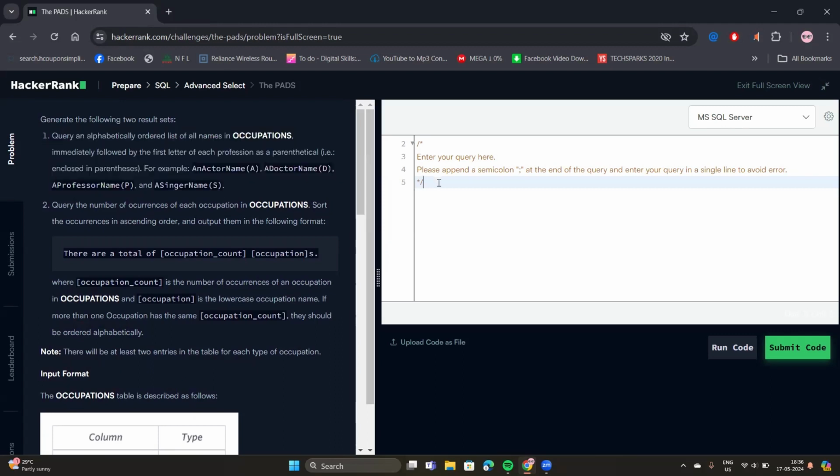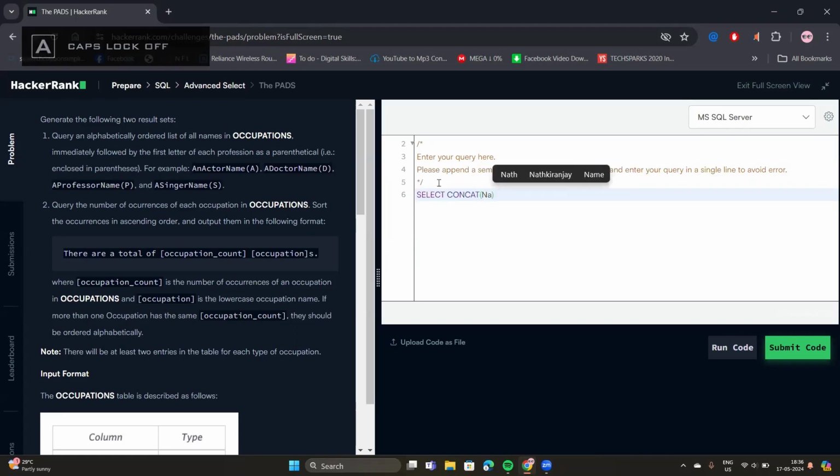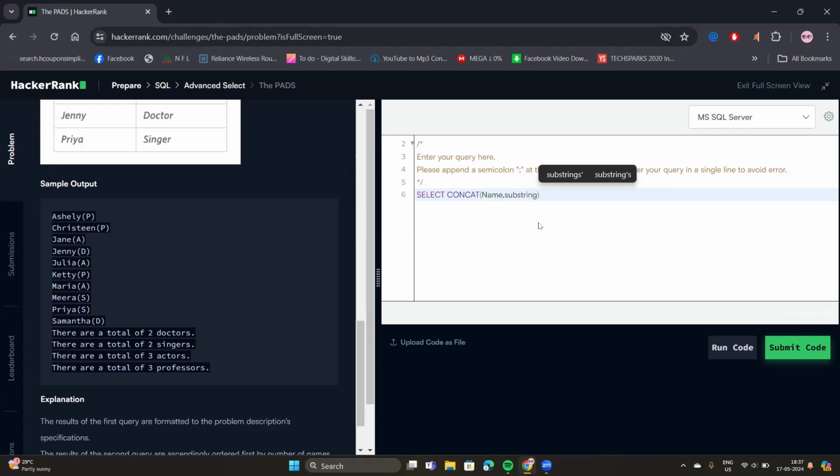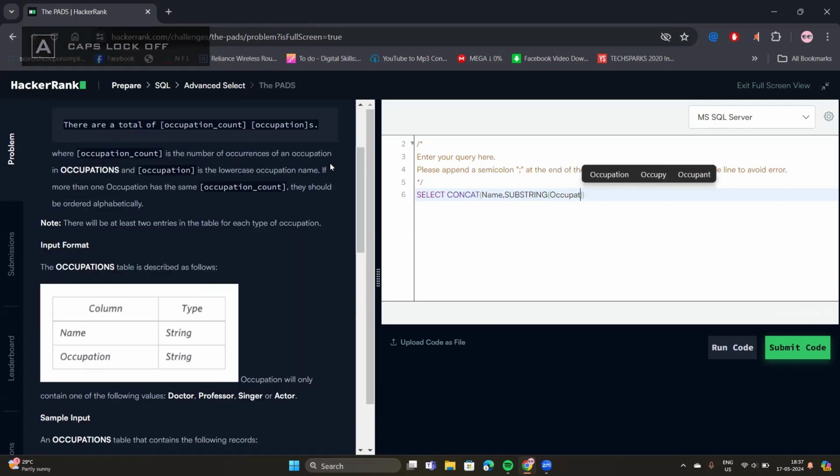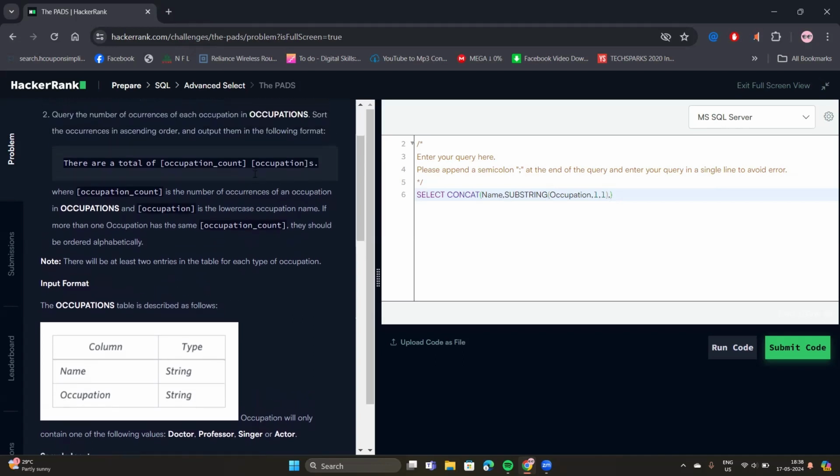Let's write our first query here, and for this we will use the concat function, right? Let's see how we can do this. Select concat, name, substring, sorry, substring, occupation. Then we have to add one, then add a comma here.